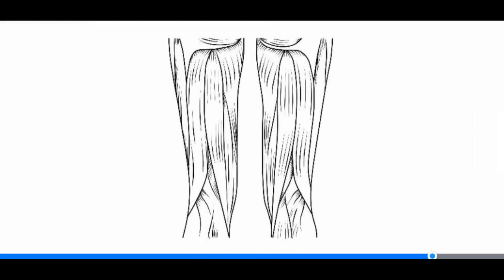The hamstrings. The hamstrings are a group of muscles found on the posterior thigh. The hamstrings collectively originate from the pelvic girdle and insert into the tibia and fibula. The hamstrings extend the hip joint and flex the knee joint, both through the sagittal plane.